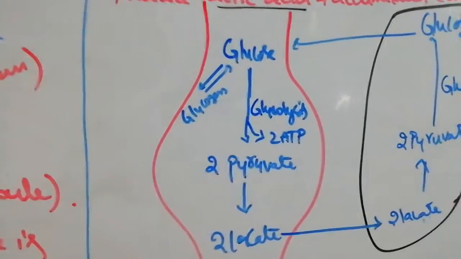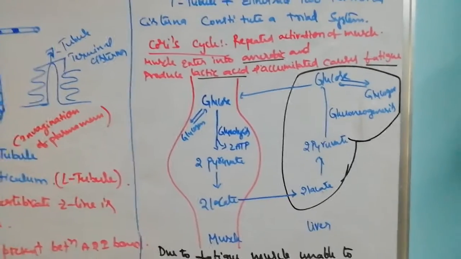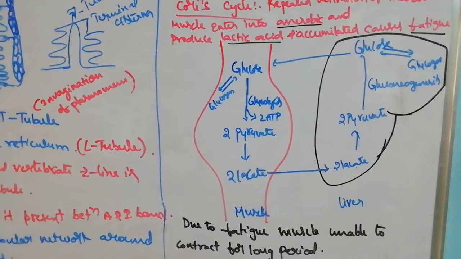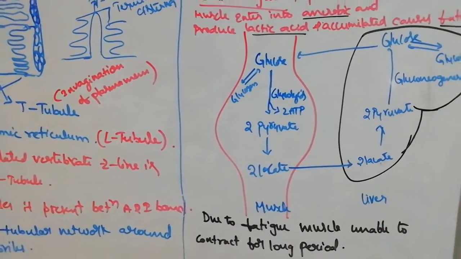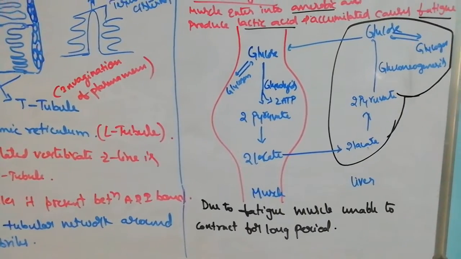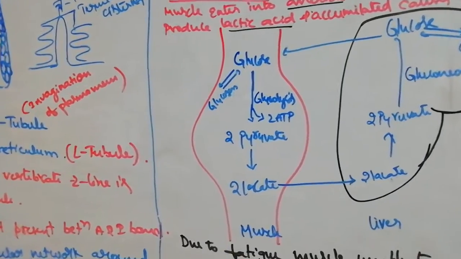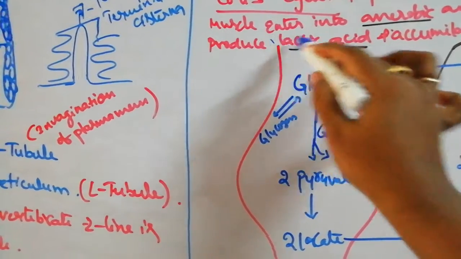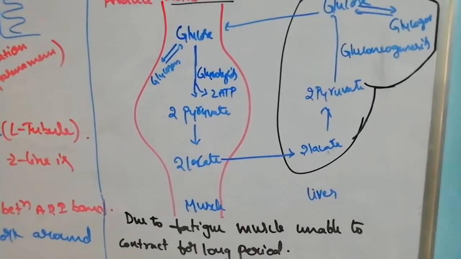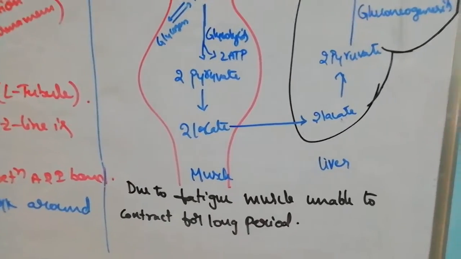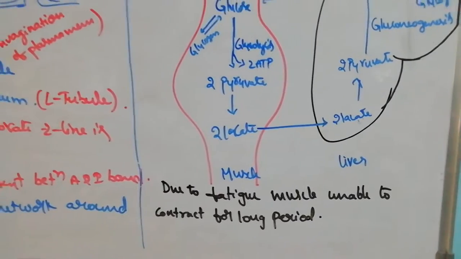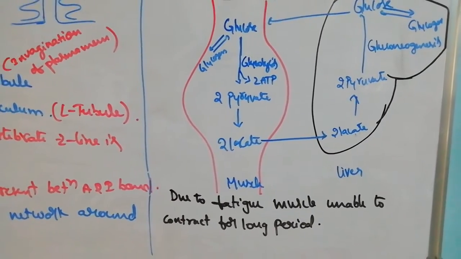Next, Cori's cycle. What is this Cori's cycle? When the muscle contracts repeatedly, with repeated activation of the muscle, the oxygen decreases and it enters into the anaerobic condition. When energy is produced anaerobically, lactic acid is formed. The accumulation of this lactic acid causes fatigue. What is fatigue? The muscle being unable to contract for a long period.